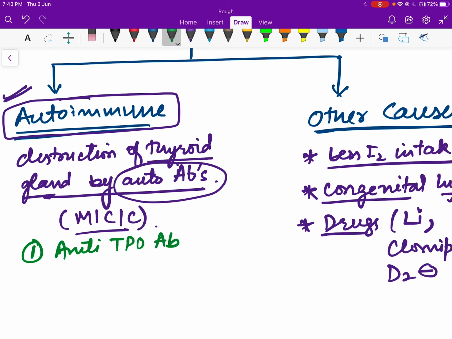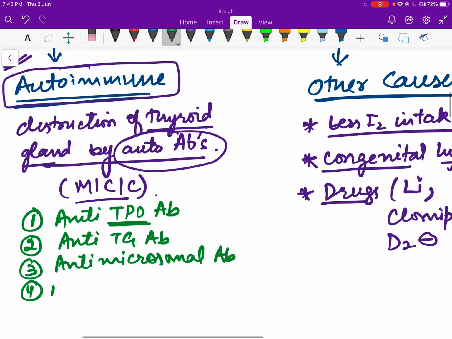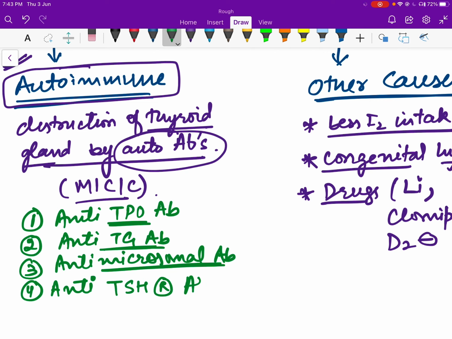Okay, so this antibody acts against the thyroid peroxidase enzyme and does not allow synthesis of thyroid hormones. Okay, the second antibody will be anti-thyroglobulin antibody. The third antibody is called anti-microsomal antibody, and the fourth antibody is called anti-thyroid stimulating hormone receptor antibody.